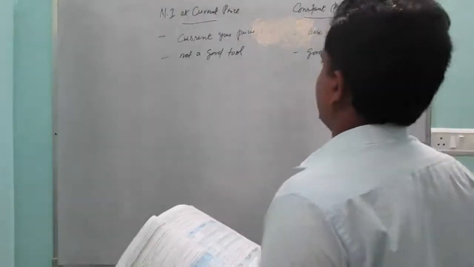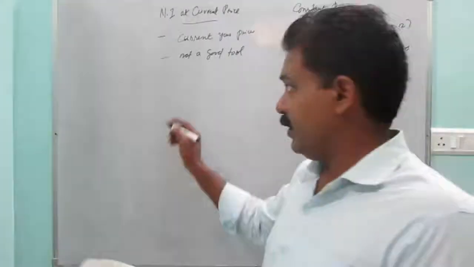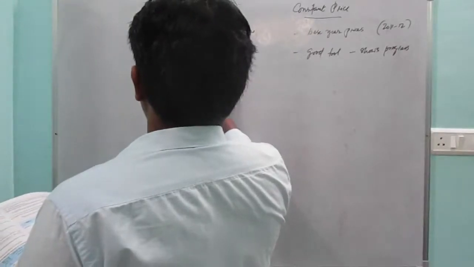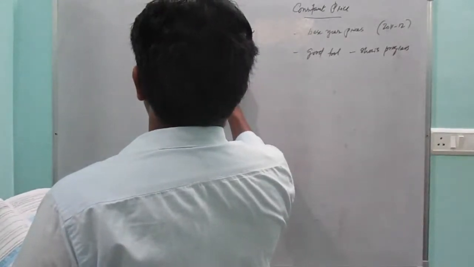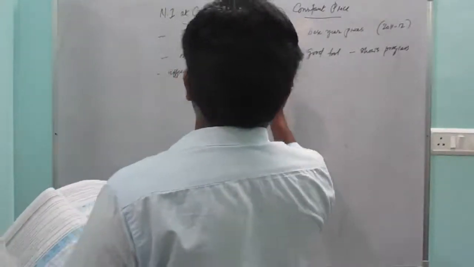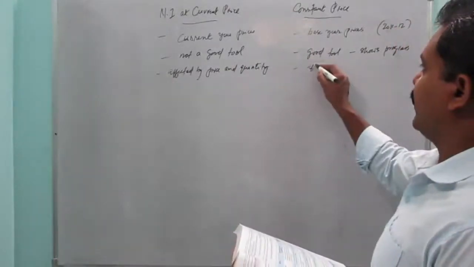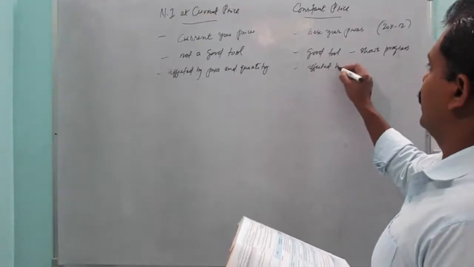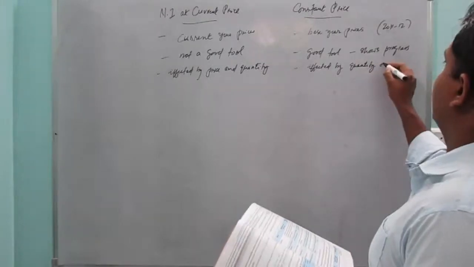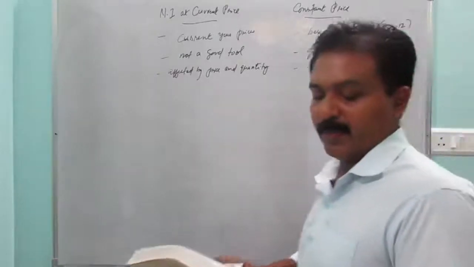Here it is affected by price and quantity. There it is affected by quantity only. That you have to keep in mind.